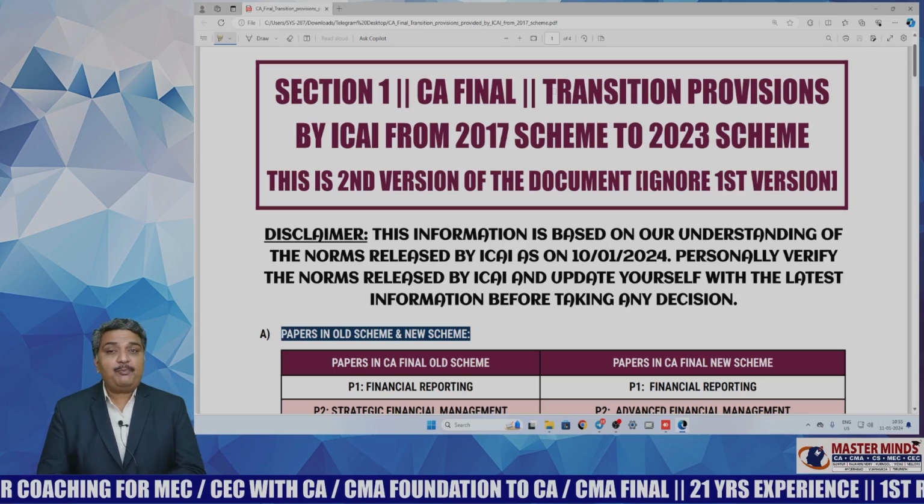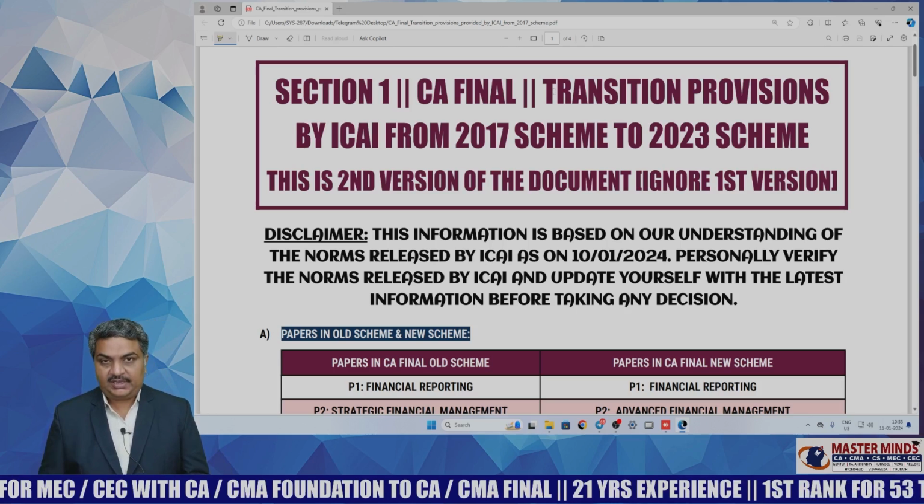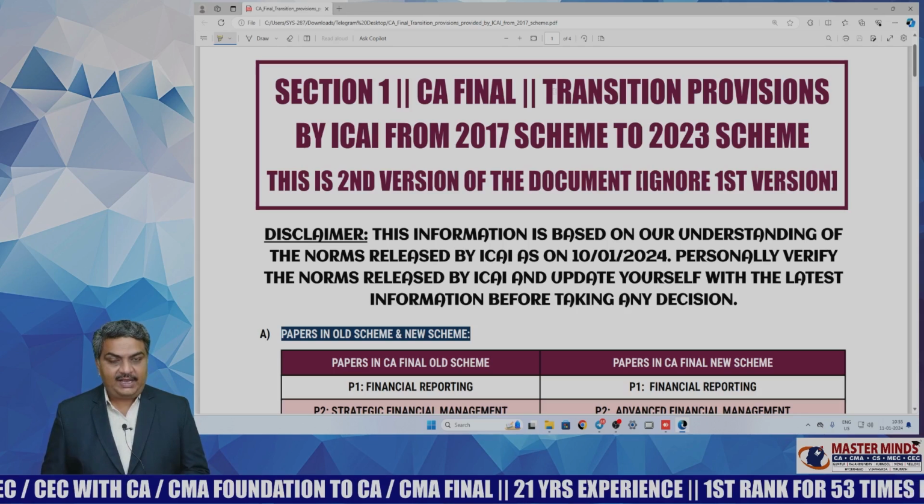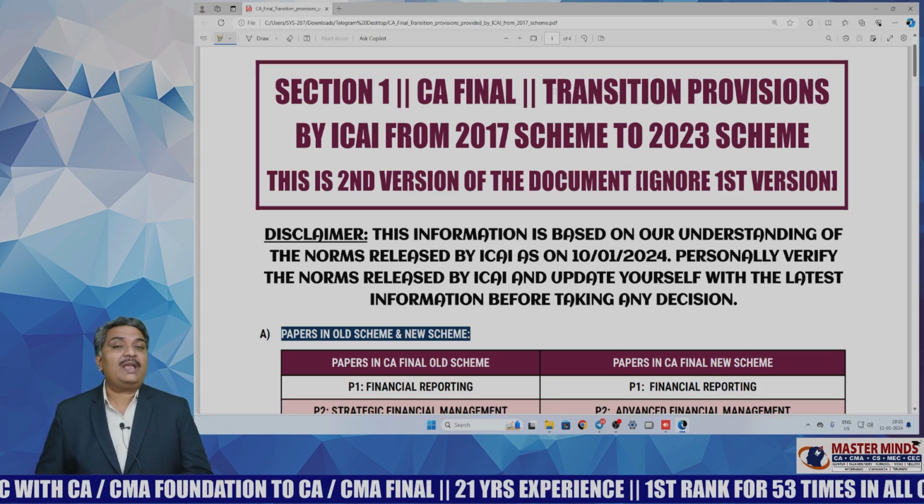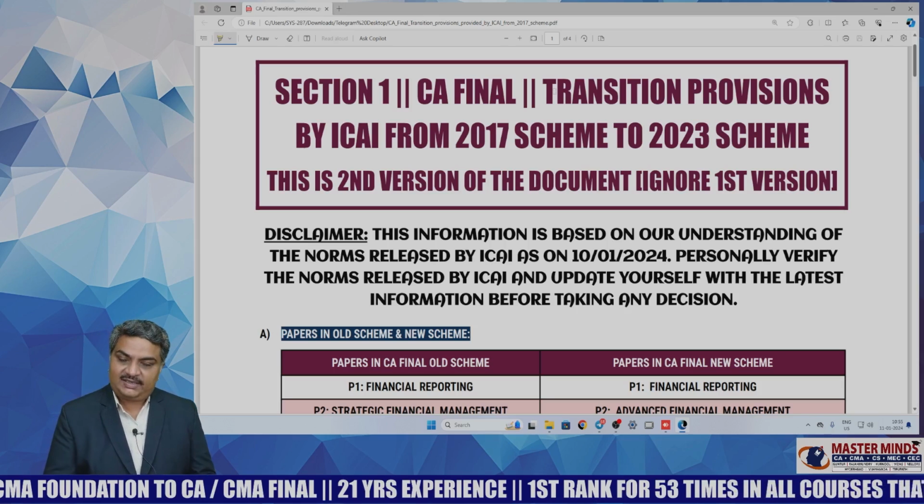So this is important information related to the CA Final transition provisions released by ICAI for students who want to make a transition from the 2017 scheme to the 2023 scheme.